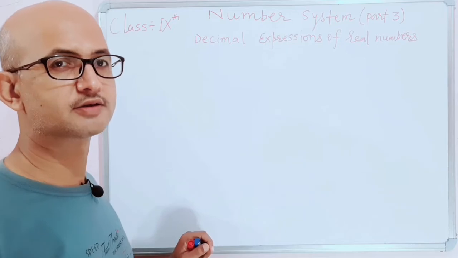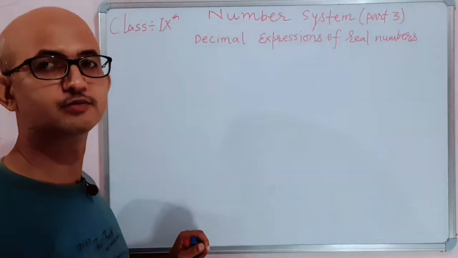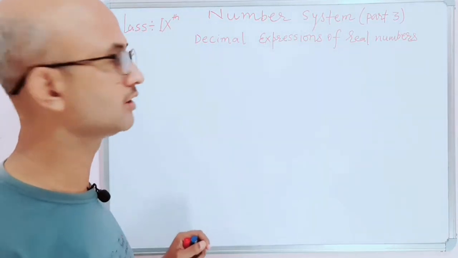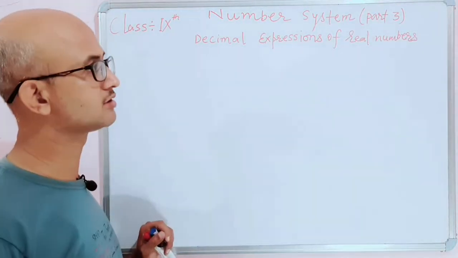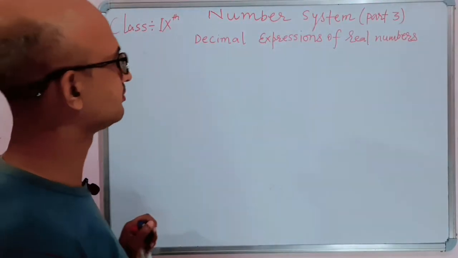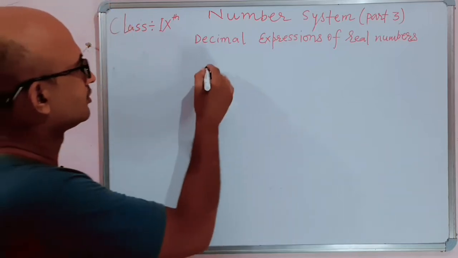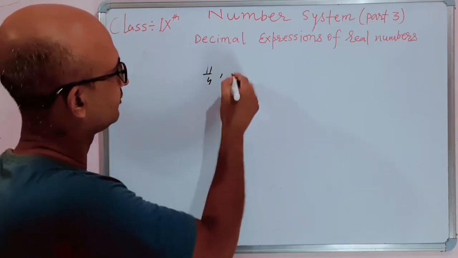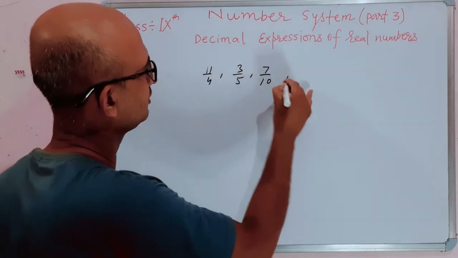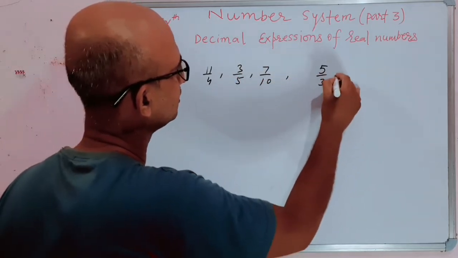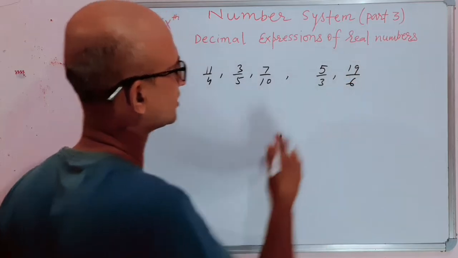Now, let us learn about decimal expressions of real numbers. For that, we take some examples of rational numbers: 11 by 4, 3 by 5, 7 by 10, 5 by 3, 19 by 6.